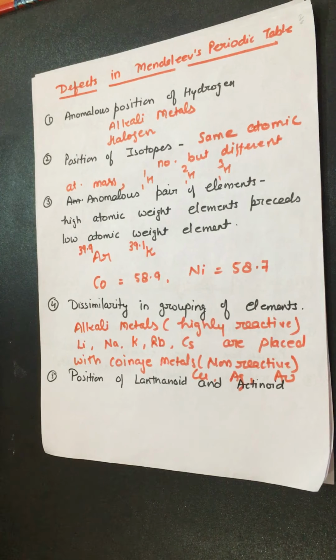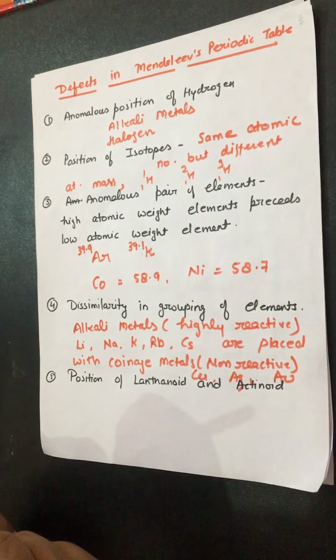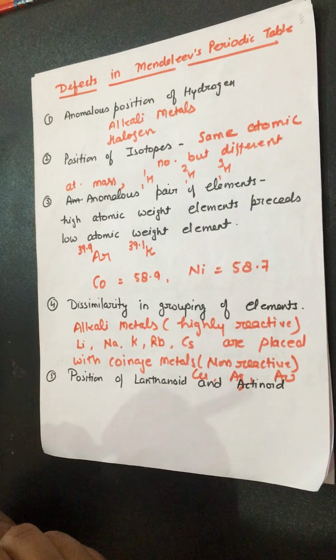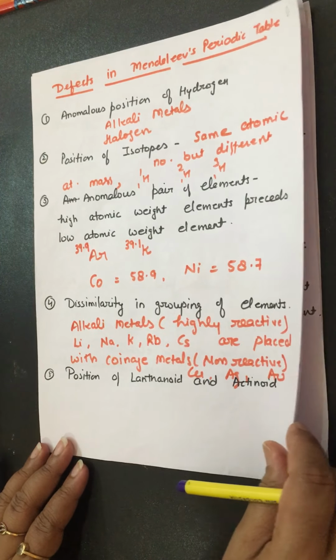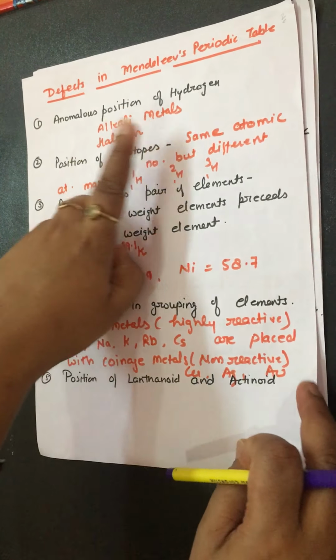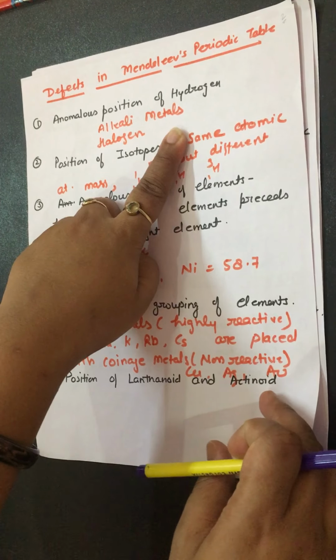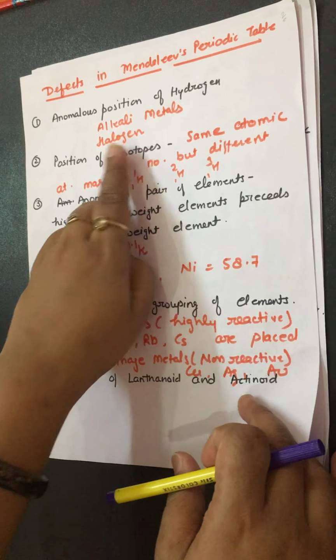Position of lanthanide and actinide. Again, there was no space for the position of the lanthanide and actinide. It was again a drawback, a defect in the Mendeleev's periodic table. So these were the defects in the original Mendeleev's periodic table. Anomalous position of hydrogen. Hydrogen's position was not fixed. It can be placed with the alkali metal or with the halogen.